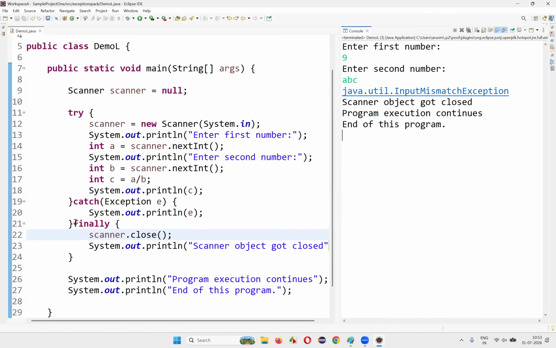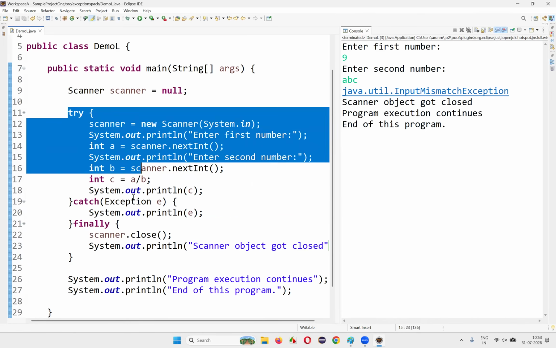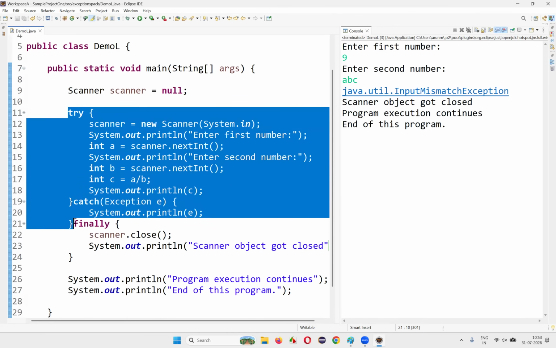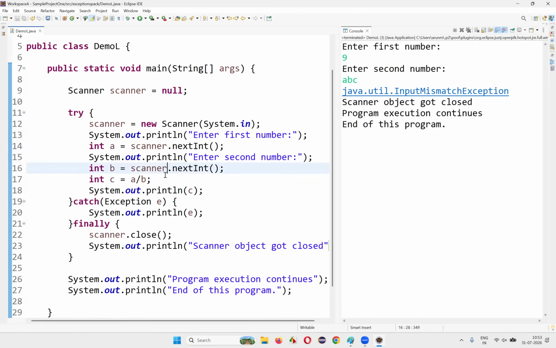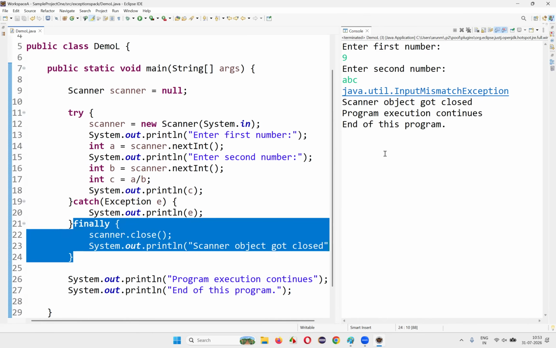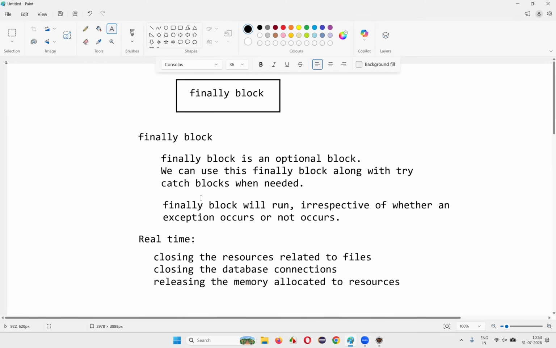So that's where the finally block is useful in Java programming, guys. No matter whether you get an exception in these try catch blocks, at the end, the finally block code is going to get executed at any cost. So exception occurs, exception doesn't occur, the finally block will be there to close the required things. Here in this case, it's closing the object of the scanner. That means it is releasing the memory allocated to this scanner object resource.